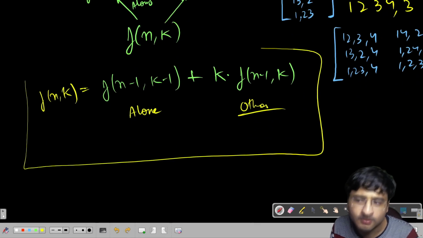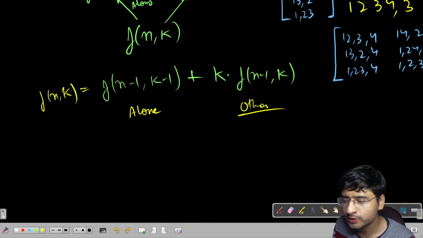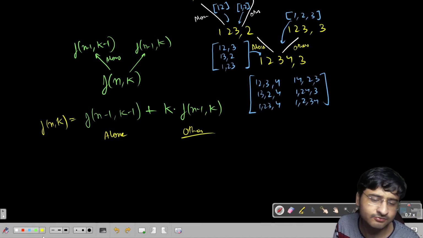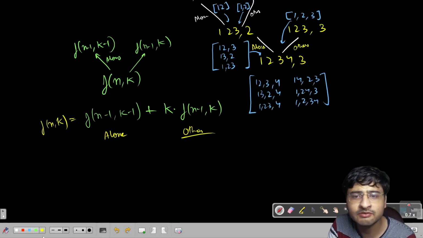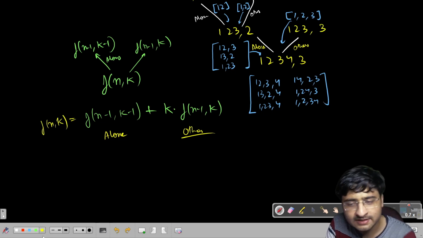And I know that the intuition for this problem is not very strong, right? You'll not be able to get a very strong intuition for this problem, but still this problem is basically the same as the friends pairing problem itself, and recently this problem has been asked in interviews. So this is the approach to this problem. I hope it is clear to everybody.